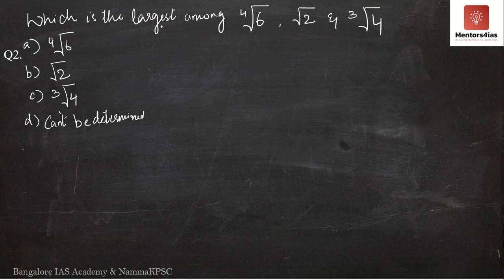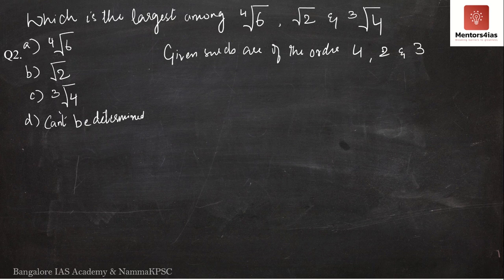So, the given surds are of the order 4, 2 (this is the square root), and 3 respectively. Since the orders are different, it is difficult for us to compare their values. We cannot say which number has the greater value over here. So what will we do? We will take their LCM.